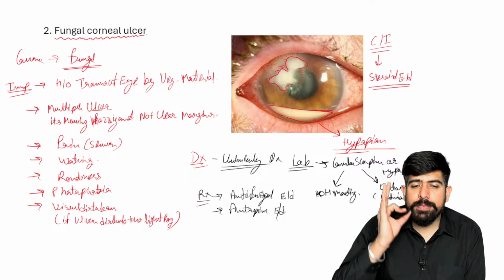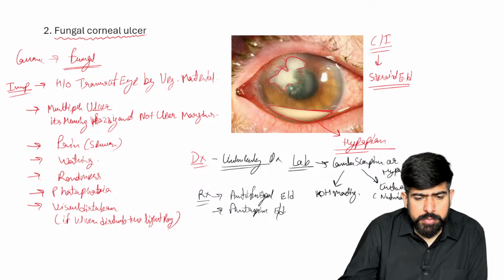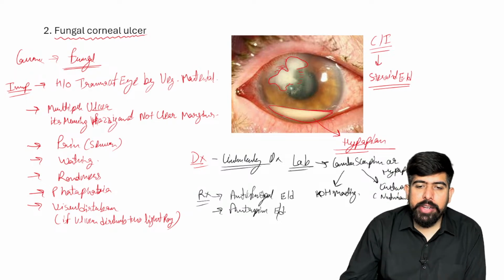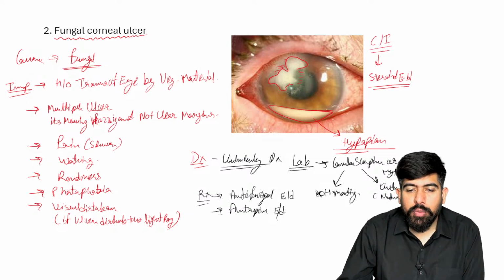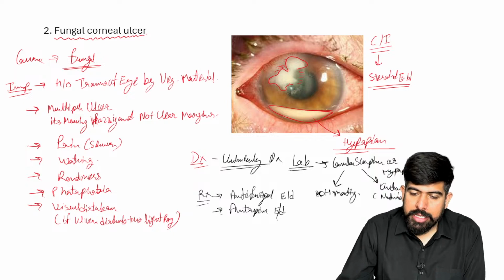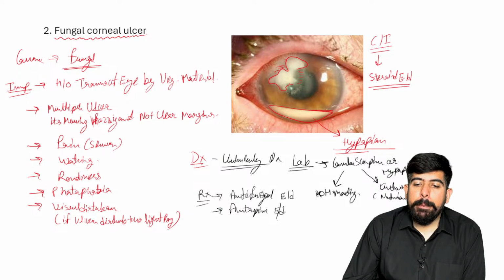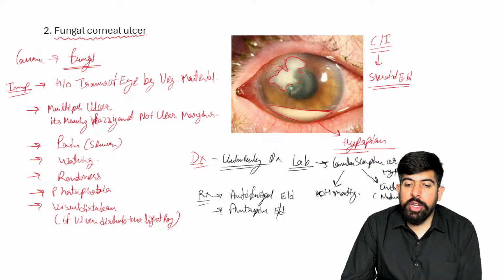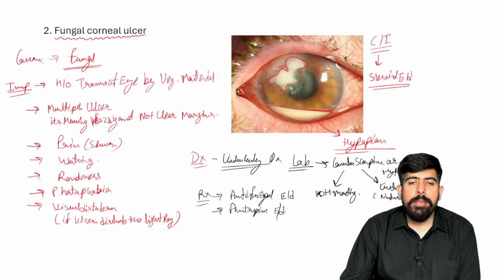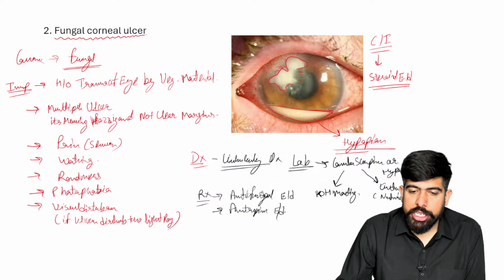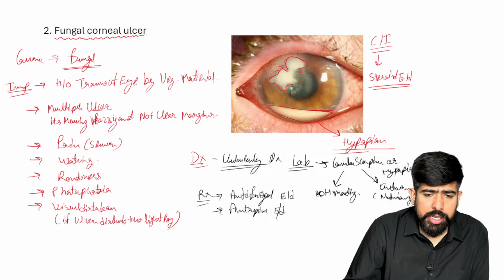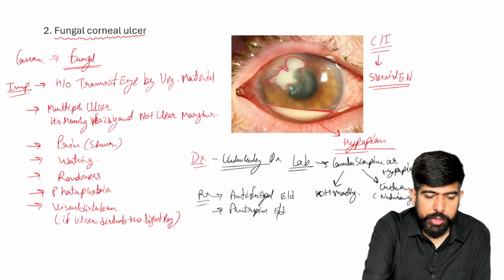So steroid is contraindicated in bacterial corneal ulcer, and also in fungal corneal ulcer, right? So please remember, it will be your ban. You can say it is contraindicated; we will not use steroid in this condition, in bacterial corneal ulcer or fungal corneal ulcer. Is it clear, guys? Very good.